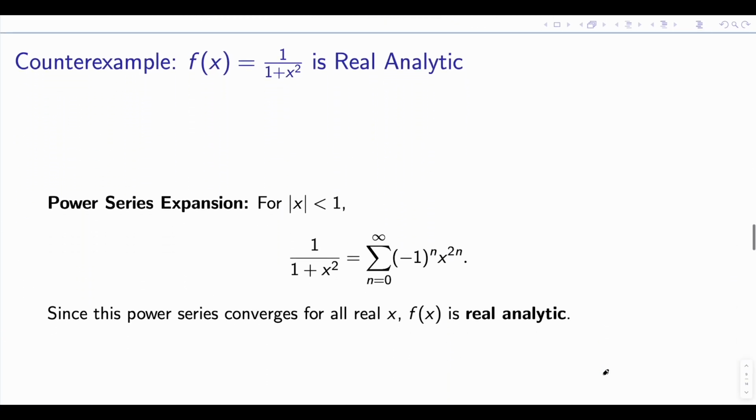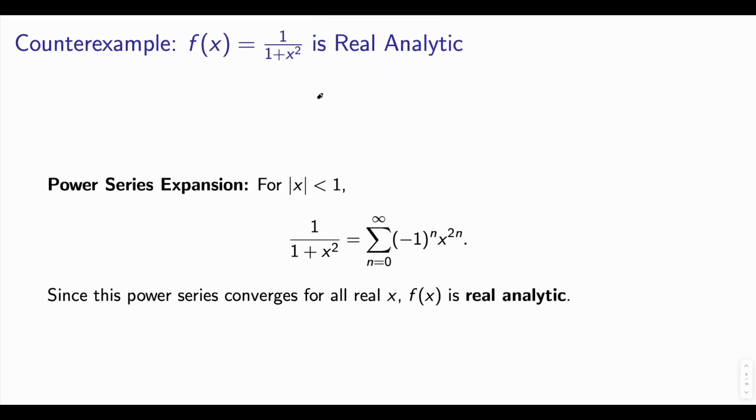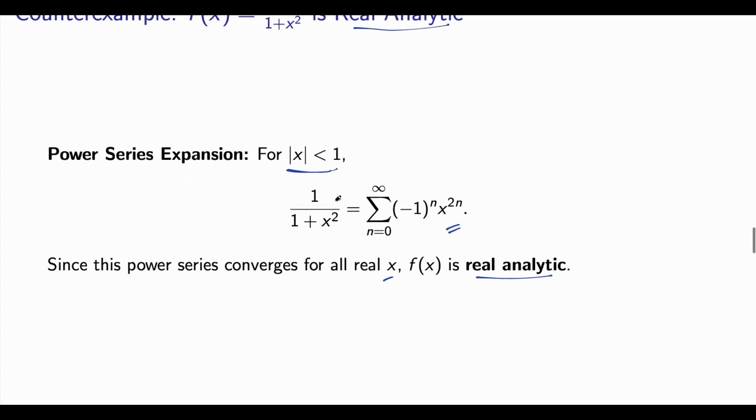Let us see a counterexample. The function f(x) equal to 1 by 1 plus x squared is real analytic, right? If you see the power series expansion for mod x less than 1, 1 upon 1 plus x squared can be written as a power series. And since this power series converges, f(x) is real analytic, and x ranges from -1 to 1.